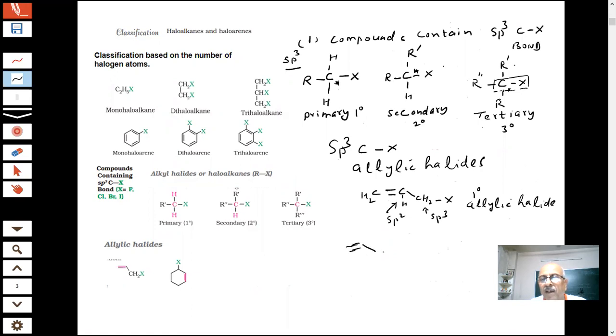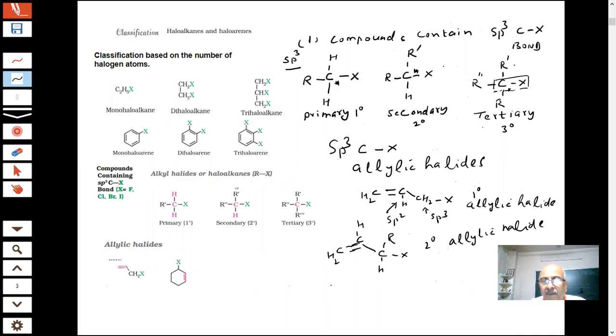If I have an R group, what happens now? This carbon, this is carbon, this is carbon. Now this carbon is attached to 2 carbons. This is a 2 degree allylic halide.